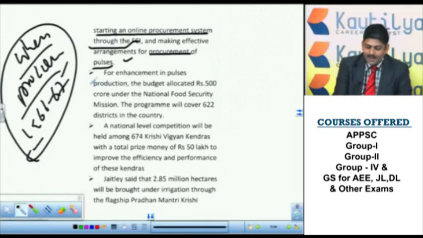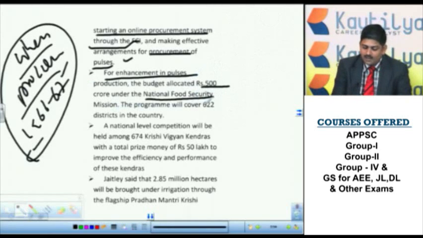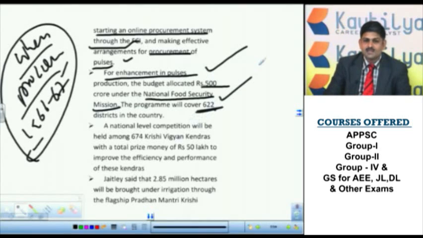Now, for the enhancement of pulses production, the budget allocated 500 crore under the National Food Security Mission. So they may ask you how much allocation was made for the enhancement of pulses under the National Food Security Mission. It is 500 crore. And another most important thing for this particular one is that it is extended to 622 districts across the country.